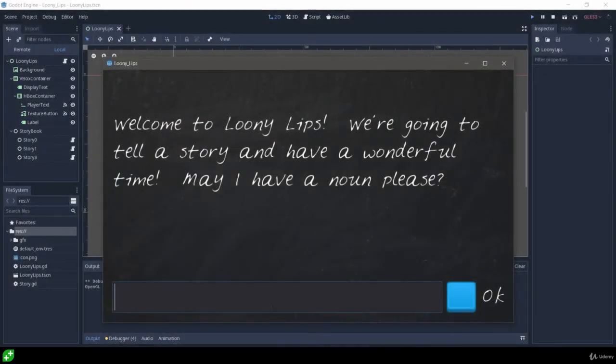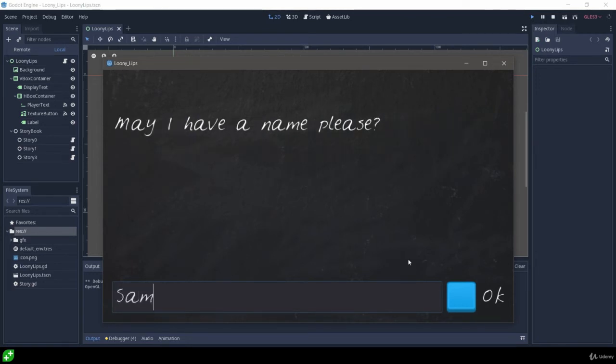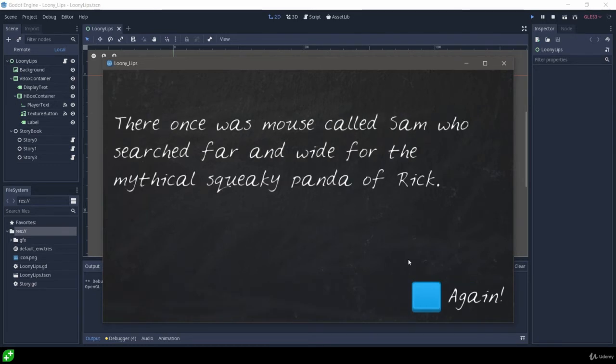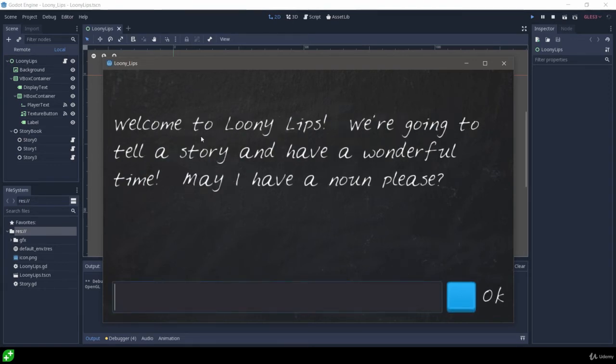Goofy results, unpredictability. So we're going to have this game here. We're going to have this nice blackboard or chalkboard texture, depending on part of the world you're in. We're going to have things I can type in here. So a noun, how about mouse? A name, Sam. Hello, Sam. An adjective, squeaky. Another noun, panda. Another name, Rick. Let's just go through the game. Once upon a time, there once was a mouse called Sam who searched far and wide for the mythical squeaky panda of Rick. And then I can press again, and it'll generate a brand new story.